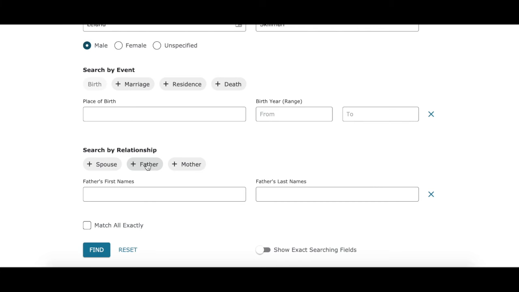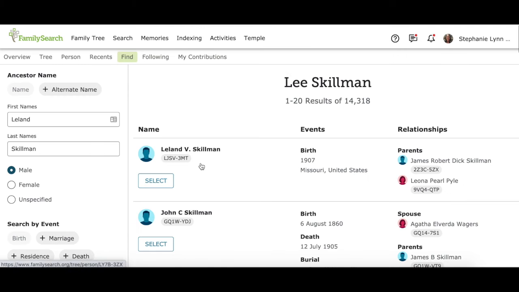And I know his father's name, so I will add that. And it's the first one who comes up on the list. I do know that these are the correct parents, so I will select him.